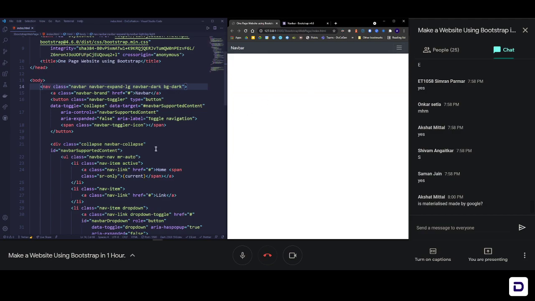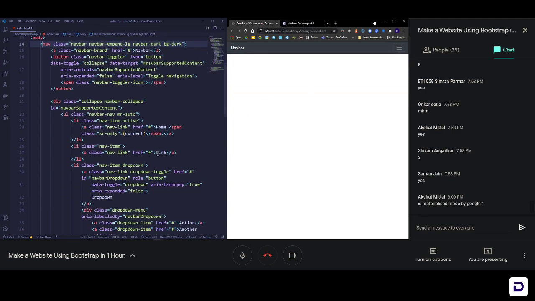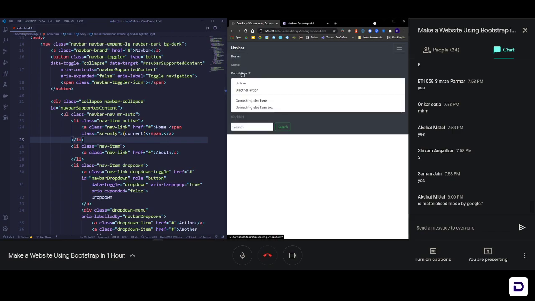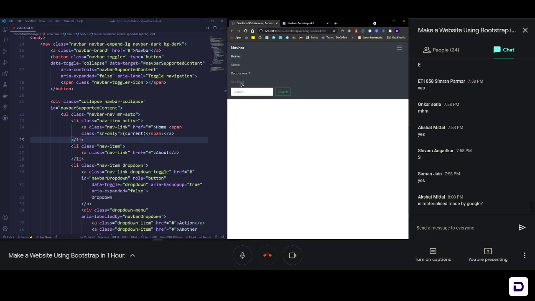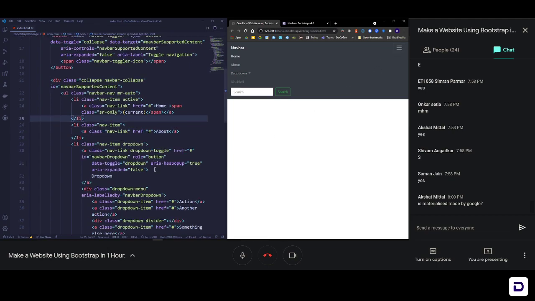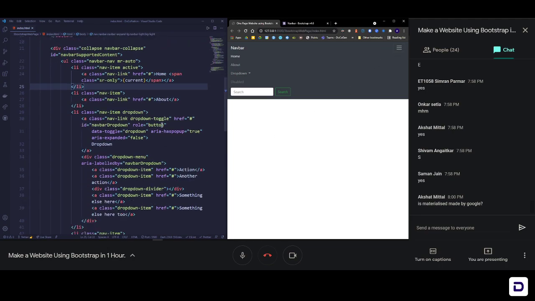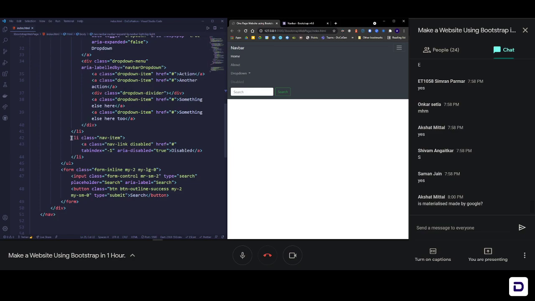Let's change a few links also. So we have home. Instead of home, let's write something else like about. So you can see that now we have home, about, and then drop down. Let's remove this disabled button. This is the disabled link. Where's this disabled link? Below the drop down, right? Okay, so we can remove this.